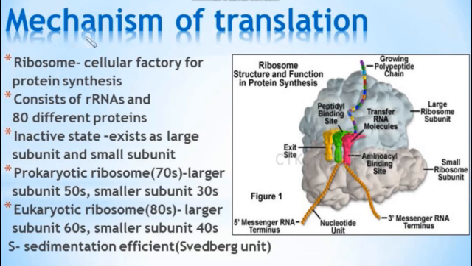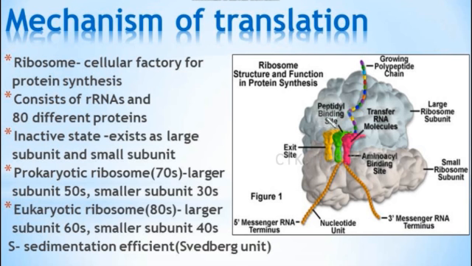Next topic is the mechanism of translation. Before we see the mechanism of translation, we should know the structure of an important cell organelle, that is the ribosome. This ribosome is the cellular factory for protein synthesis. Protein synthesis takes place only with the help of this ribosome, so they are called the cellular factory for protein synthesis. It consists of rRNAs and 80 different proteins.